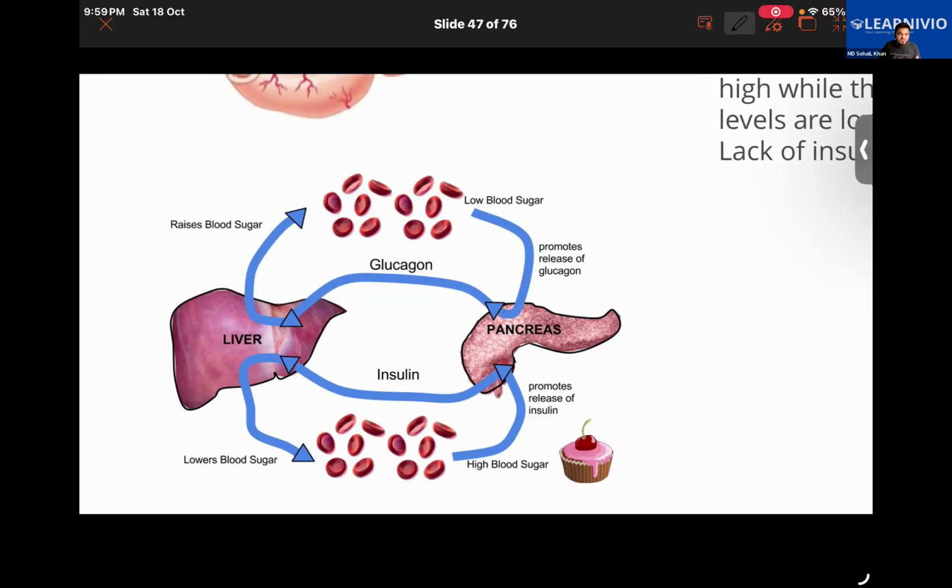It also signals the liver to store the excessive amount of sugar present in the blood, and it also signals our muscles to use more of the sugar present in the blood. So in that manner, the blood sugar level is going to go down or not?